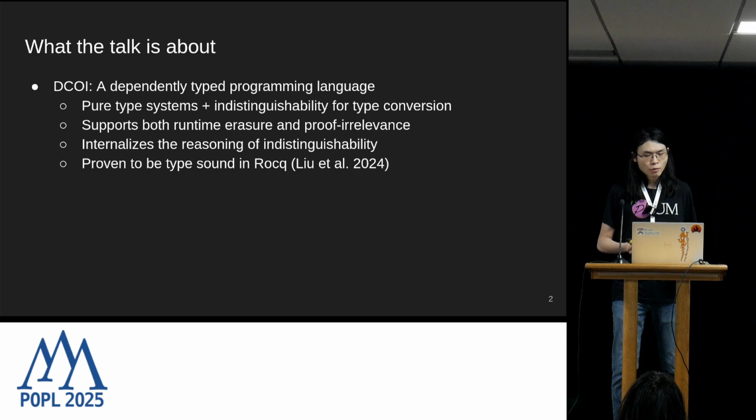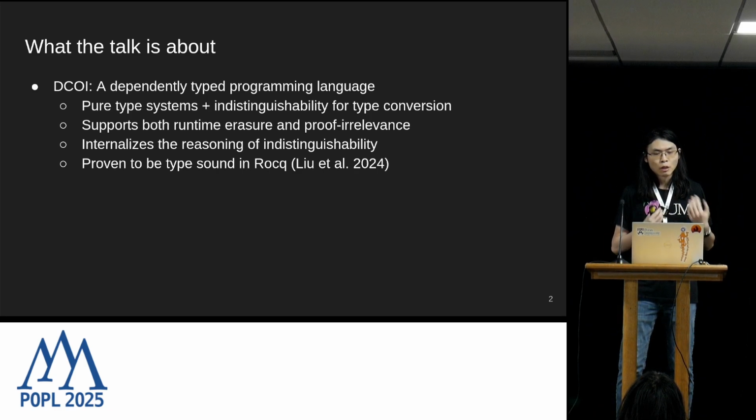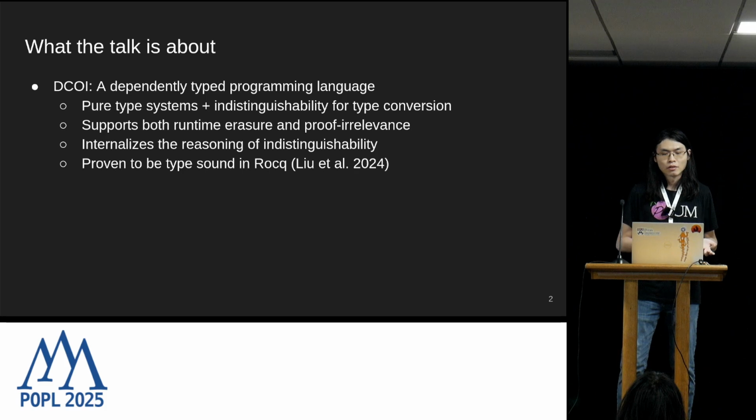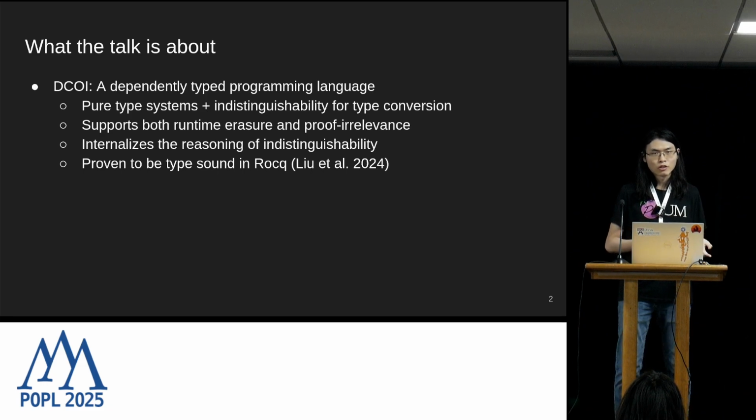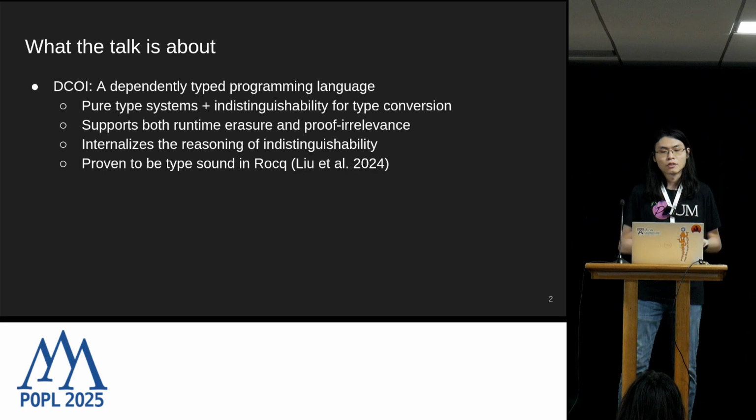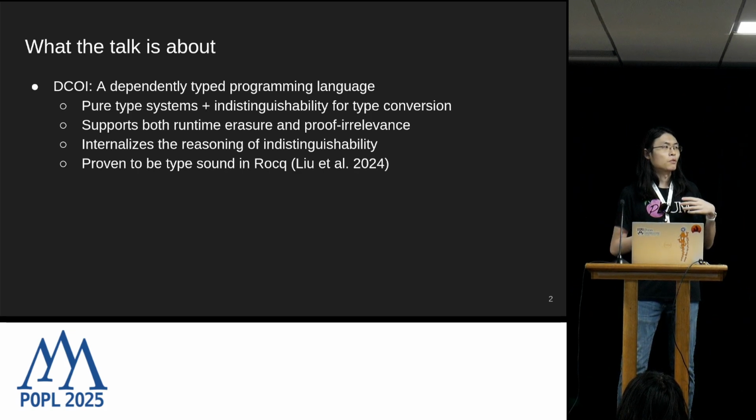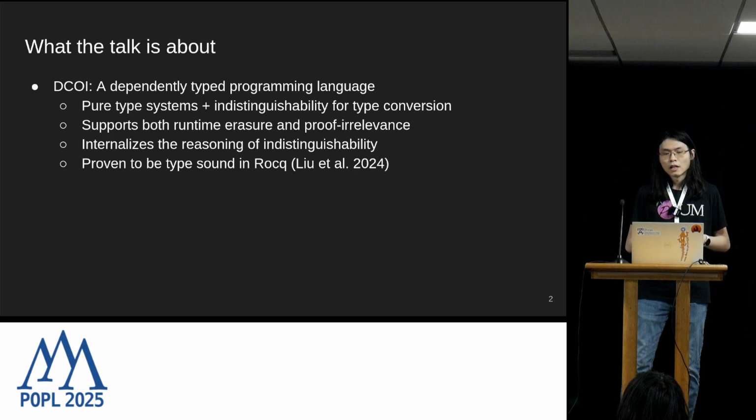So last year, we managed to show that the DCOI programming language is indeed type sound. So well-typed terms don't get stuck. We used syntactic methods to show that the language satisfies preservation, progress, and non-interference. And it's all been mechanized in the Rocq theorem prover. So type soundness is perfect for justifying the use of DCOI as a programming language.